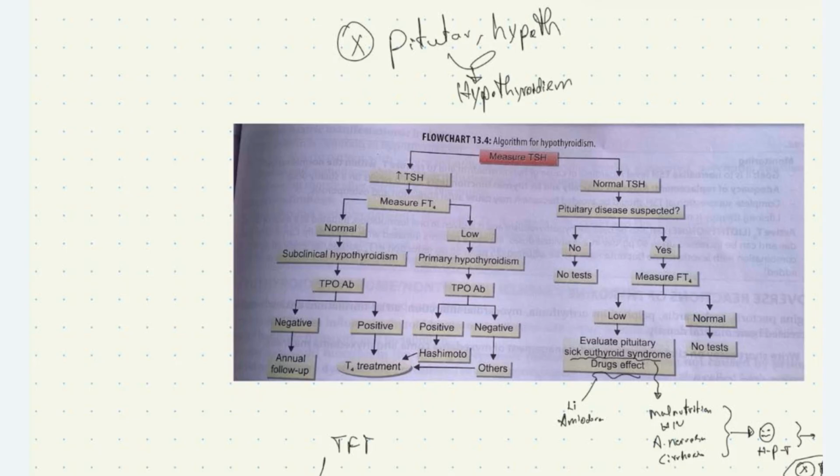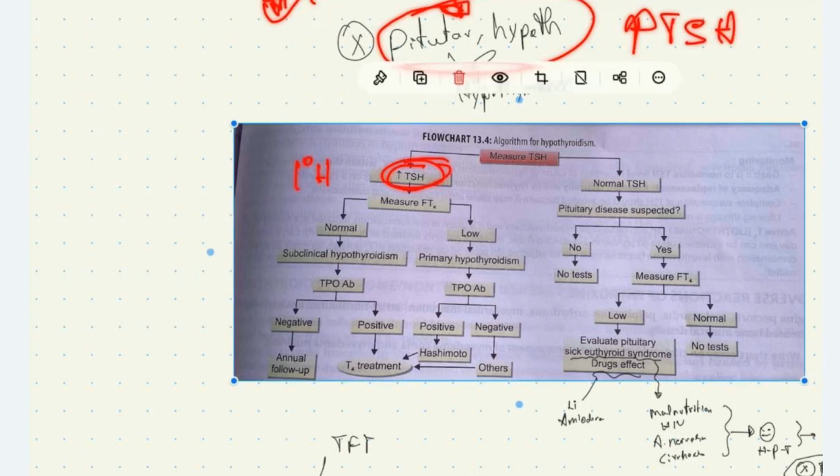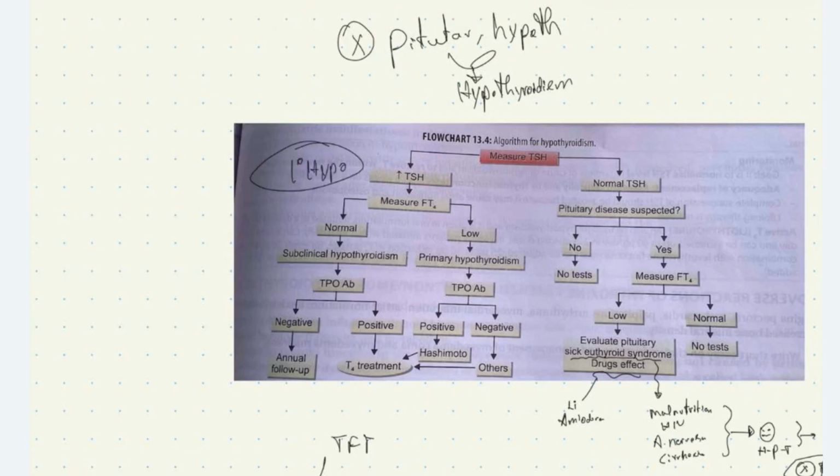So since there are no pathologies in pituitary and hypothalamus, there can be increased TSH. When the T3, T4 level is decreased, the pituitary and hypothalamus is responding by increasing the production of TSH. So it should be the case of primary hypothyroidism. In primary hypothyroidism, we already saw it can be subclinical disease or overt disease.